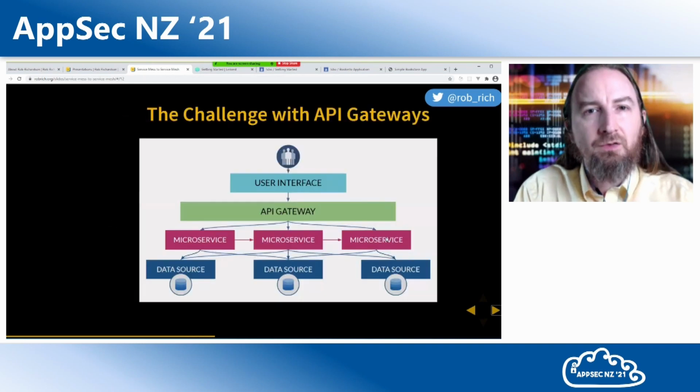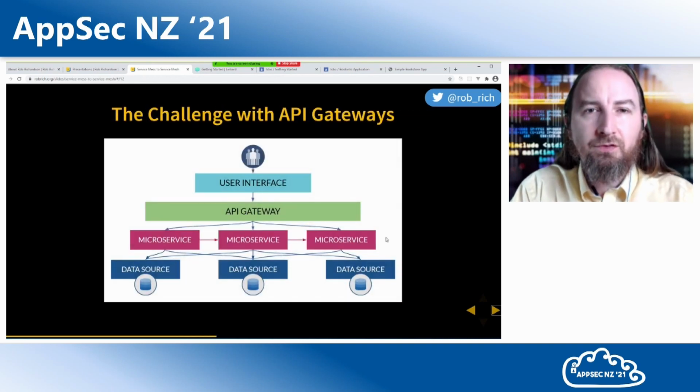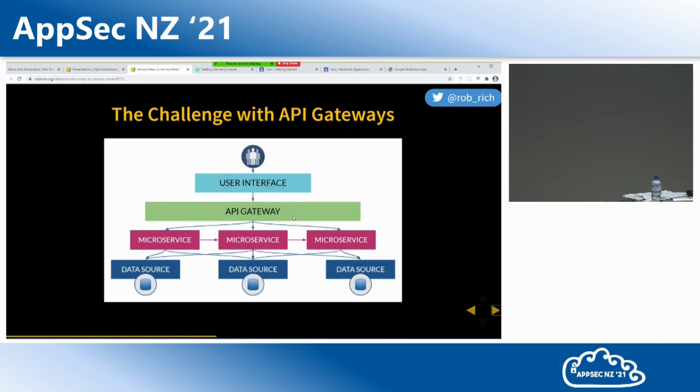Well, as we started upgrading from monoliths to microservices, we started putting in API gateways. Here's this fence in front of our service. Now, this API gateway fence is interesting, but it's only a fence. It's the traffic cop at the edge of town. Now, it can do a really good job at ensuring that people don't come in too fast into town, that everyone is behaving as they expect as they enter town. But once they're inside town, now we've got services calling other microservices. Now, that's probably okay. But our microservices are calling into each other's data stores too.